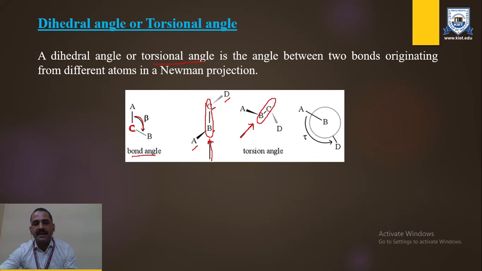One head is here, another is here, and the two different substituents lying on the carbons show the specific angle. So in the Newman projection, we can identify the angle between the substituents of two different carbons. That angle between the different substituents is generally known as the torsional angle, between carbon number 3 and carbon number 4.